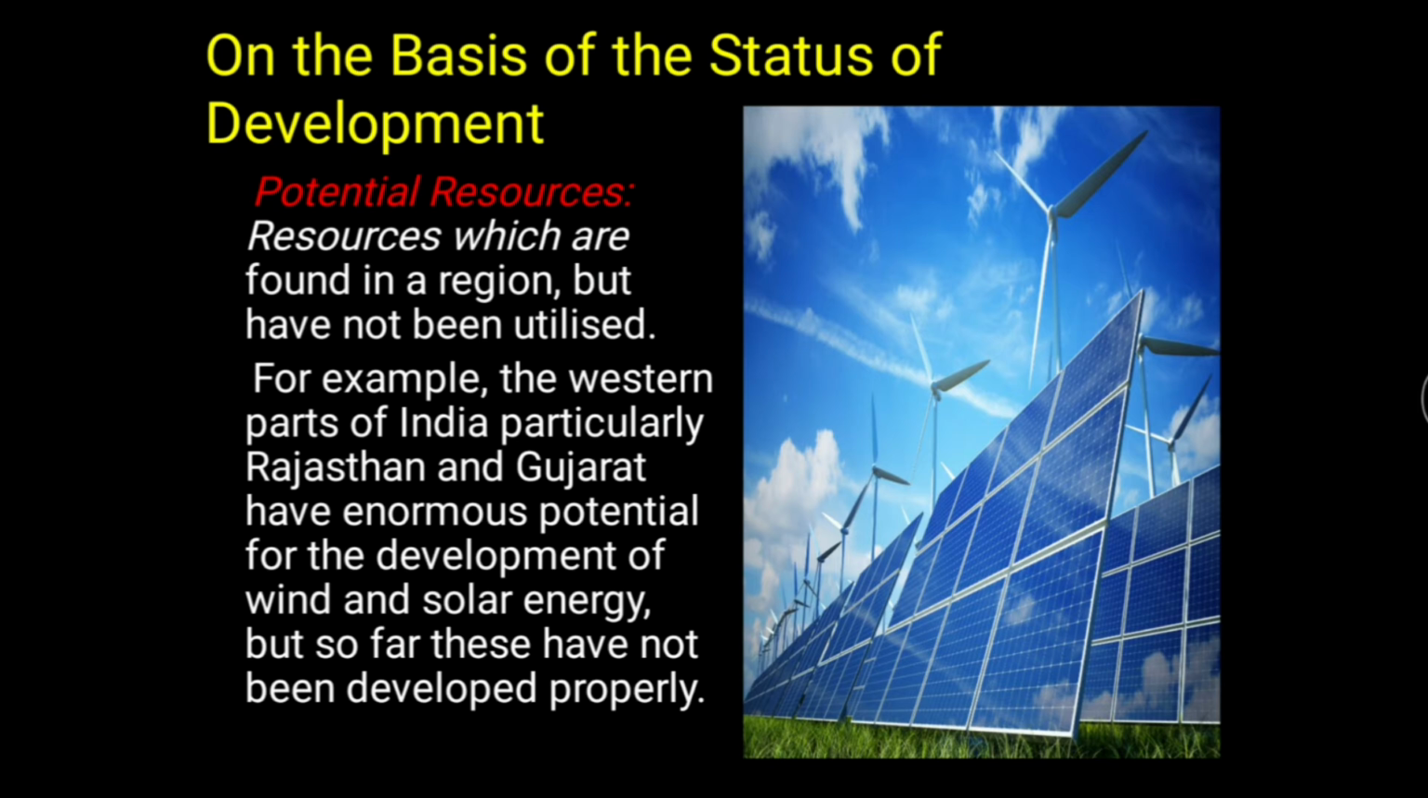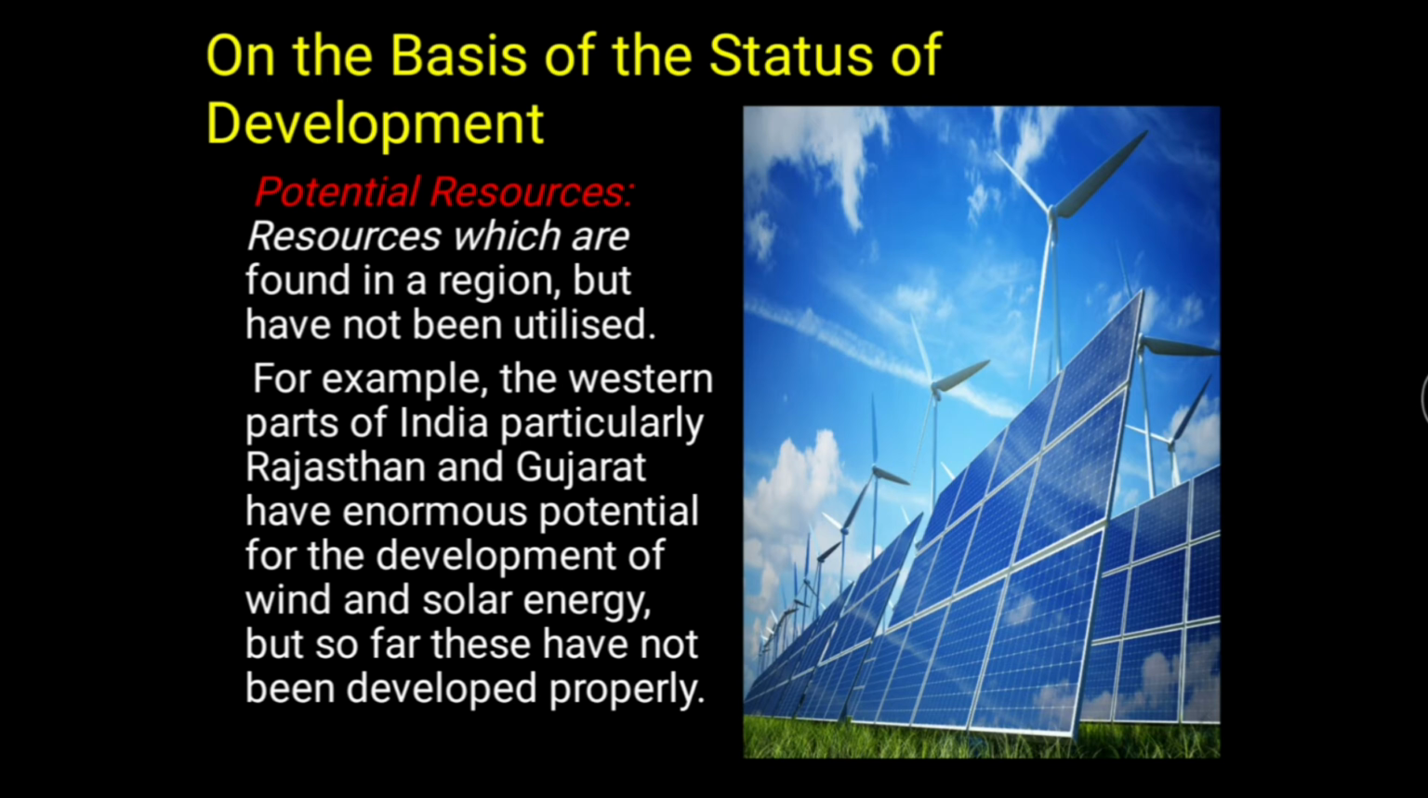Technical know-how means the technological accessibility, right? Where we know how to utilize that resource. In the last video we already discussed the meaning of technological accessibility, right? So potential resources are those resources which are available, their technical know-how is known, but yet they are not utilized to their full potential because of certain cultural or economic or political reasons.